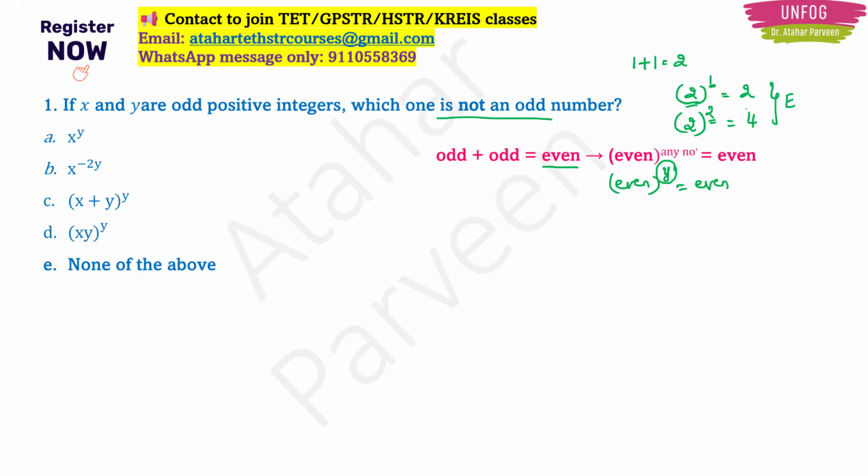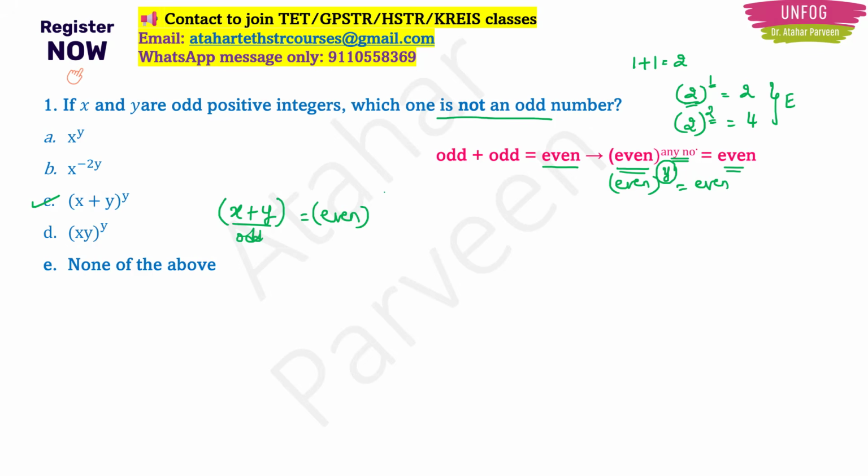So I should have an even number in the bracket. Then my answer will be even if any number is raised to the power of that number, right? And that is there in only option C. Because here x and y are both odd numbers, and if I add these two odd numbers, I will get an even number.